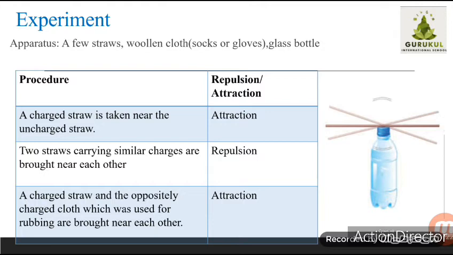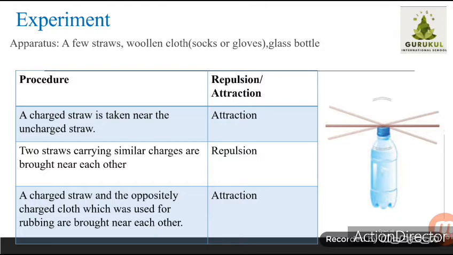You can see when a charged straw is taken near the uncharged straw, there will be attraction between the two straws, meaning one straw on a bottle and the other straw in hand will attract each other, correct. In the second case, when we rubbed both the straws on a woolen cloth and observed them, we can see the repulsion.